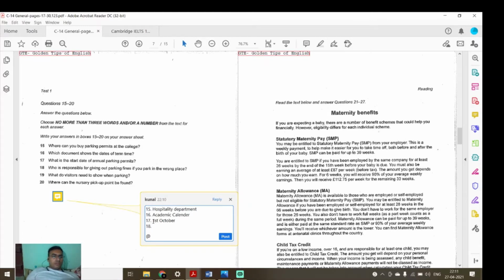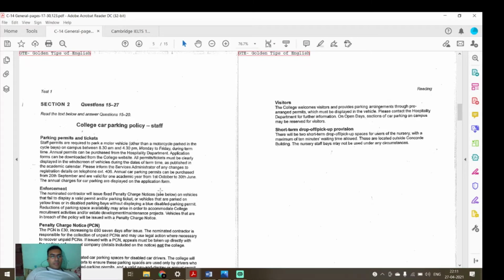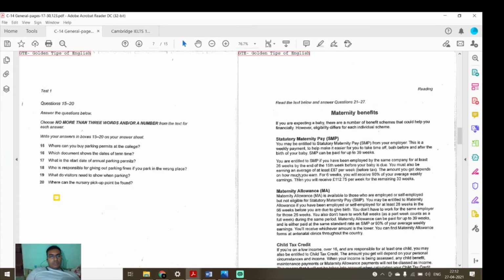So now we'll go for question number 18. Who is responsible for giving out parking fines if you park in the wrong place? The nominated contractor will issue fixed penalty charge notice on vehicles that fail to display a valid permit or a parking ticket, or vehicles that are parked on the yellow lines or disabled parking bay without a badge. Means who is the person, this nominated contractor will be the person, right? So answer of question number 18 will be nominated contractor.